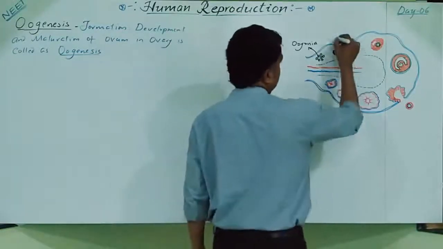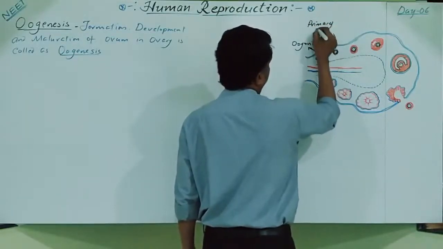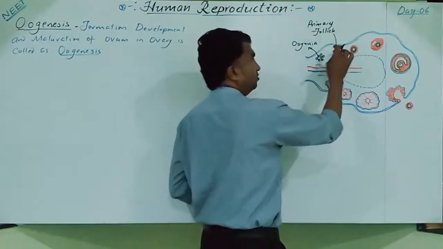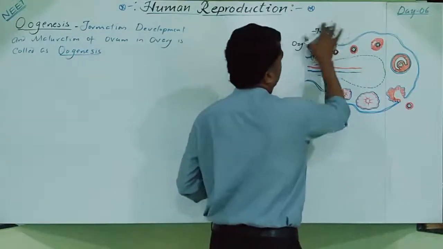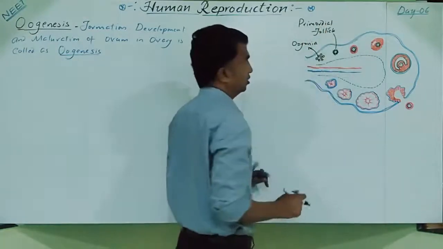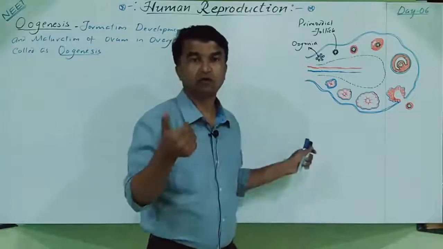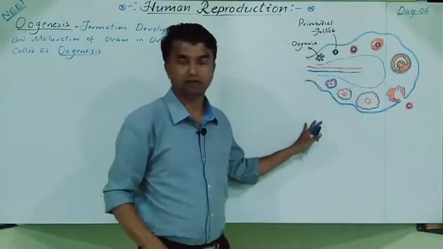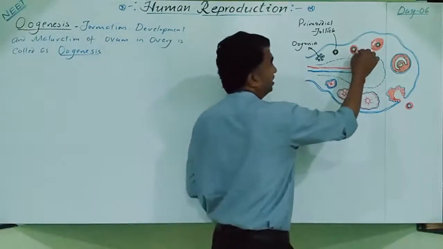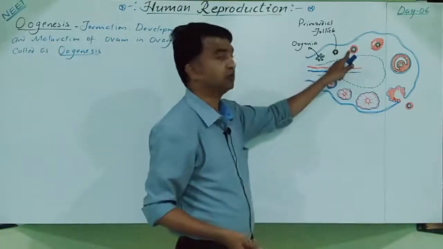This is a primordial follicle: the oogonia surrounded by the follicular cells. Now these surrounding cells undergo division and produce multiple layers around the oogonia. Now this is a primary oocyte.